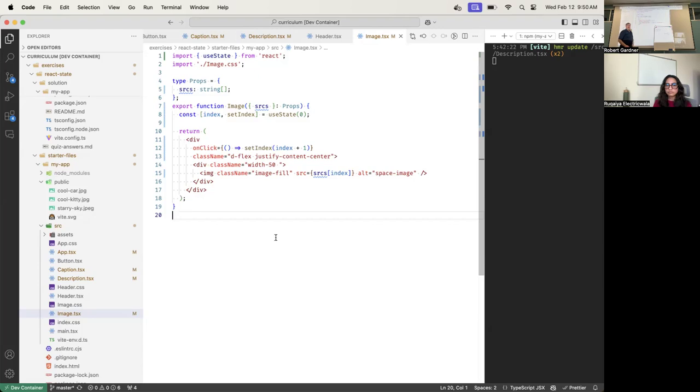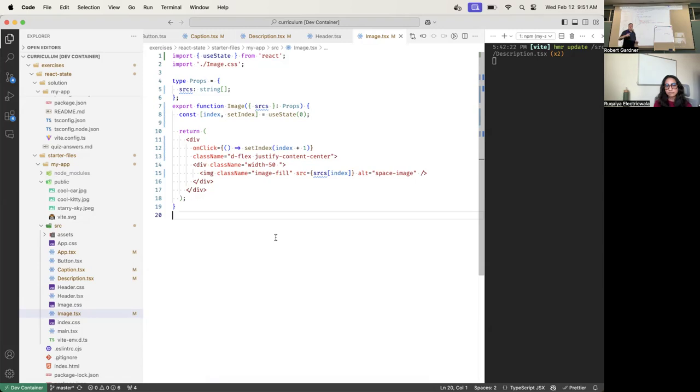Now some annoying user comes along and clicks on the image. What happens? The DOM calls this onClick handler, which is this arrow function. What's the first thing that executes when we call the arrow function? We call setIndex, and we pass it index plus 1. Index is 0, we add 1, we get 1. So we call setIndex with the value of 1.